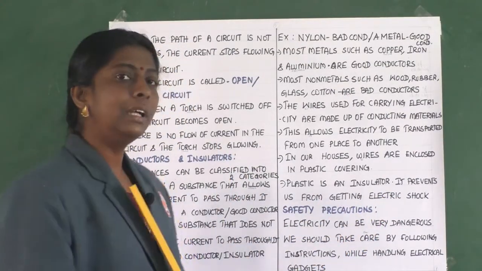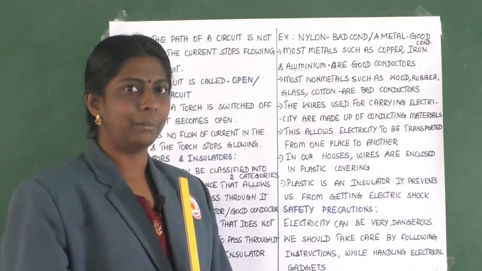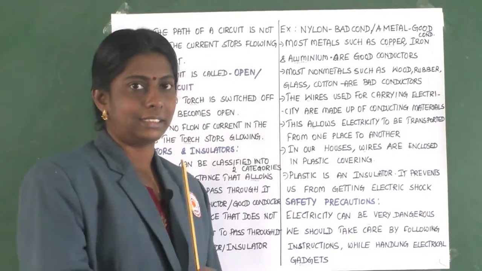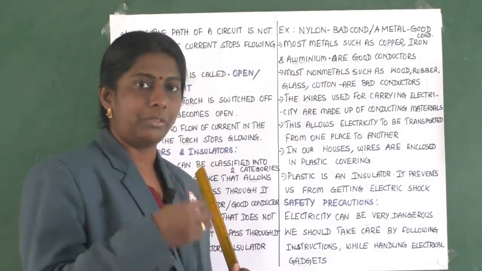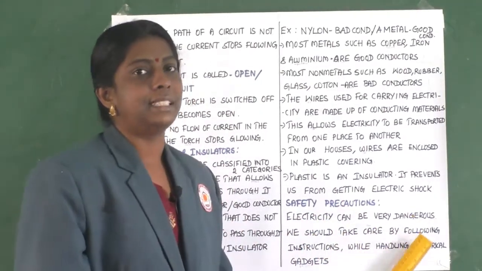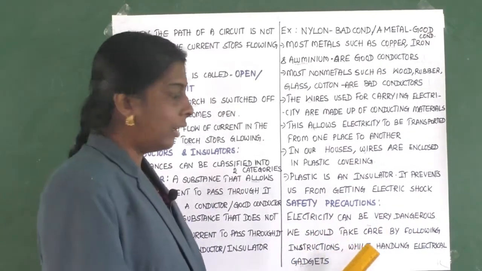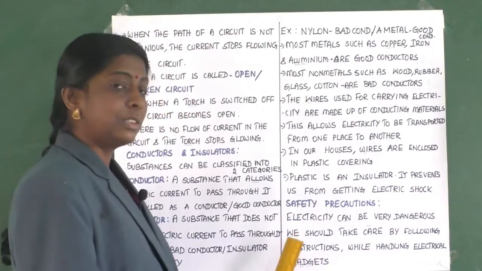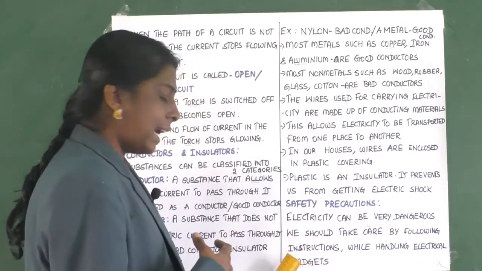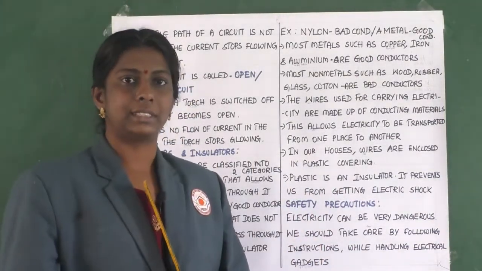Now let us learn about some safety precautions. What is that? Safety precautions. When we are handling electricity or electric current, or touching anything, what should we do? Electricity can be very dangerous. We should take care by following instructions. There are some steps when we are handling electric gadgets. So let us learn about the safety precautions.